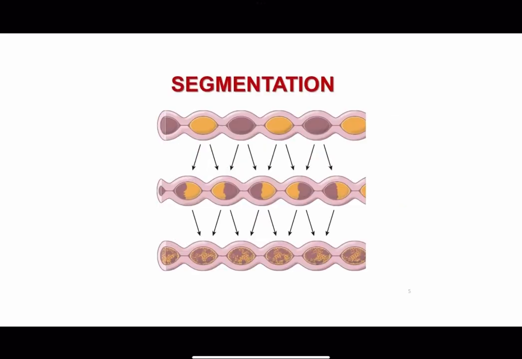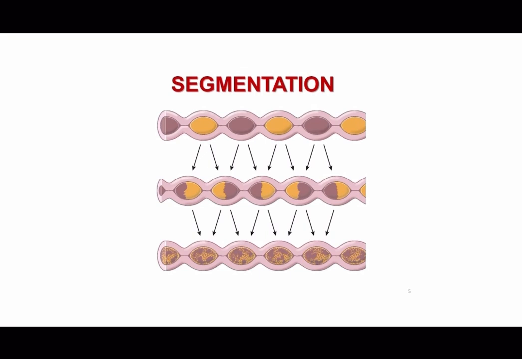And then we have segmentation. Segmentation is a digestive process that occurs primarily in the small intestine. It involves the contraction and relaxation of the circular muscles in the intestinal wall. Unlike peristalsis, which propels the contents forward in one direction, segmentation involves localized contractions that squeeze and churn the chyme within the small intestine. These contractions occur at different points along the intestine, creating separate compartments or segments.